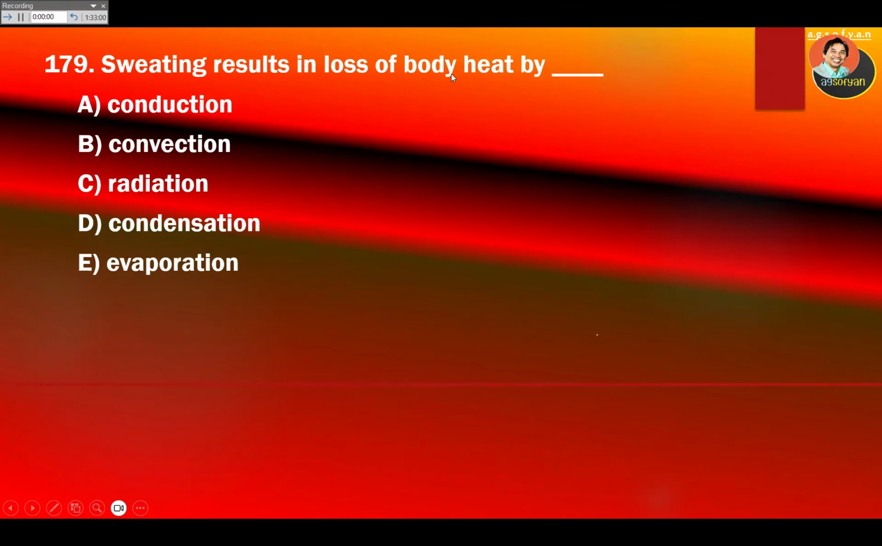Sweating results in loss of body heat by, okay, so when sweat is produced, then what happens? The heat will be taken away as it evaporates. So this is evaporation.